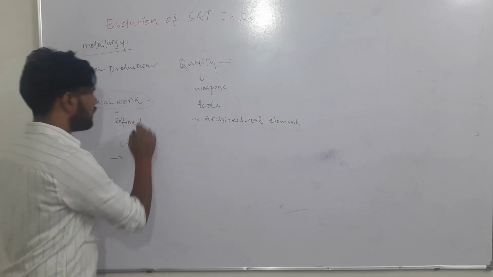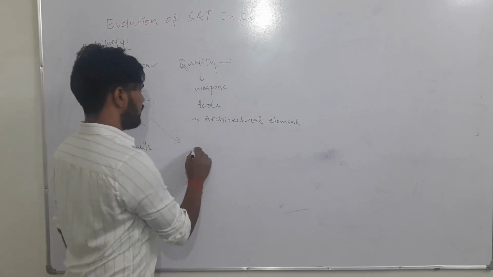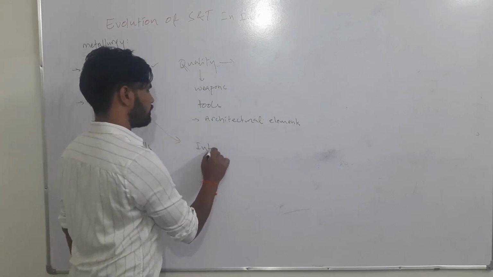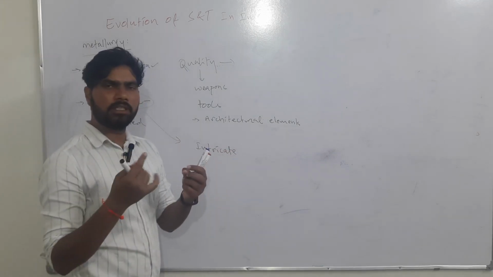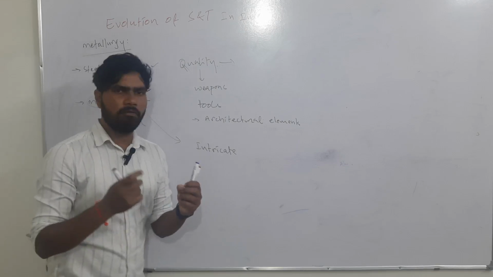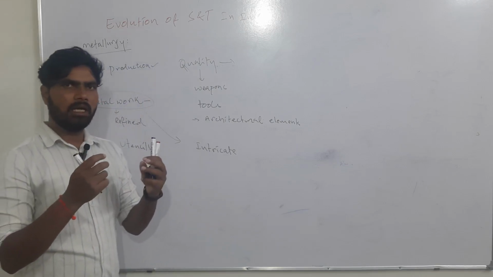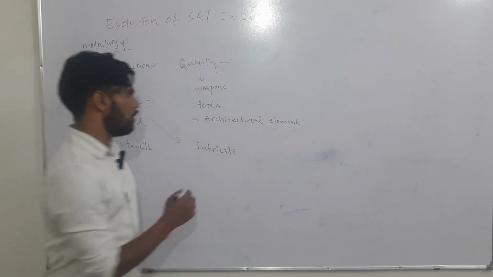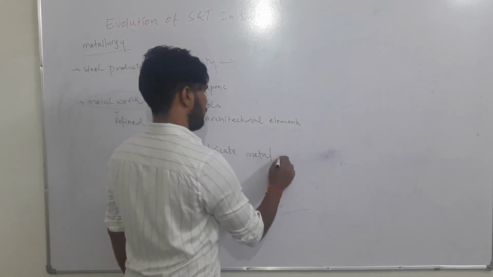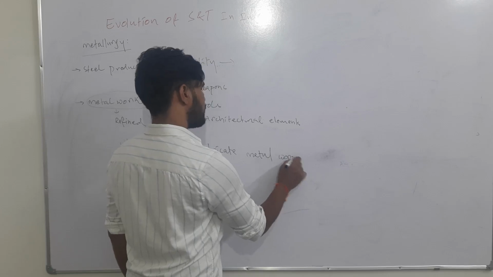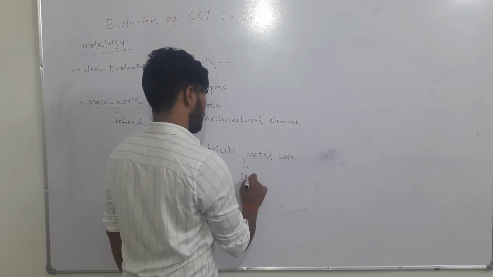Apart from that, it led to production of intricate metalworks. Intricate means very complex and very sensitive, involving a lot of criticality or complexity. The best example is the production of jewelry.